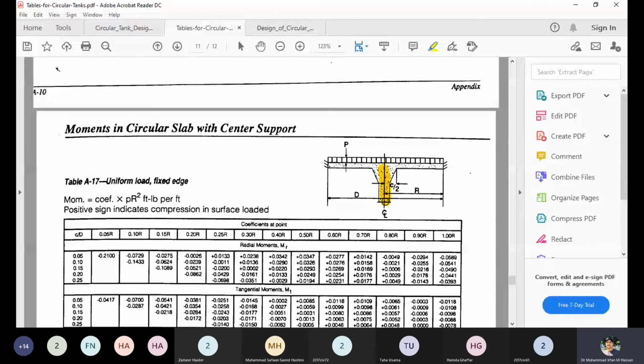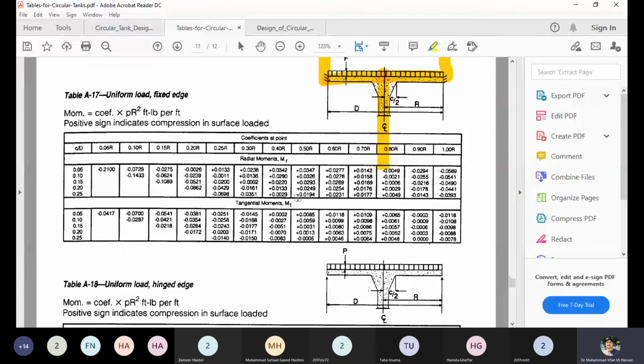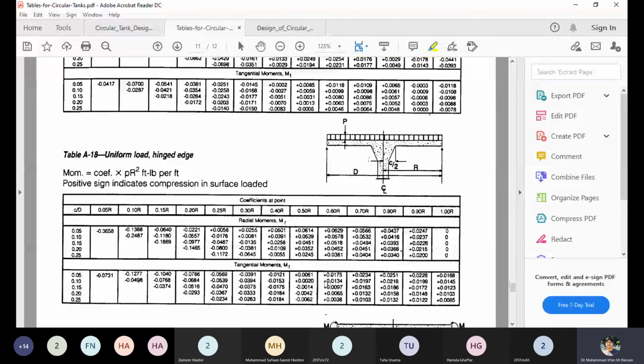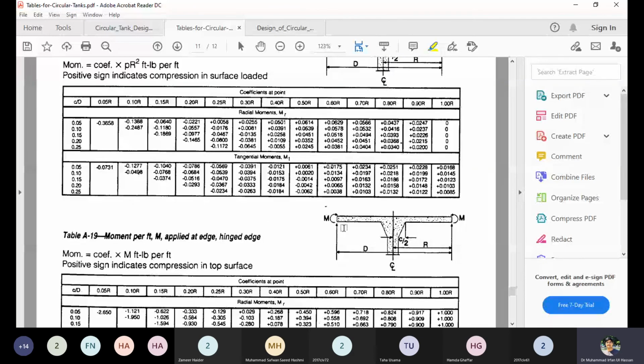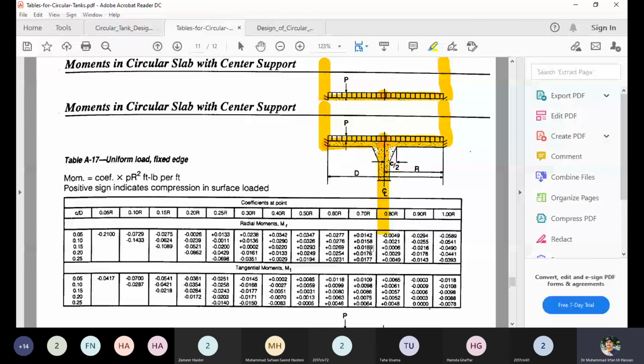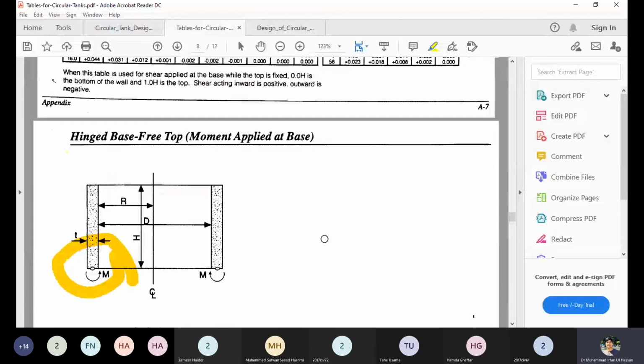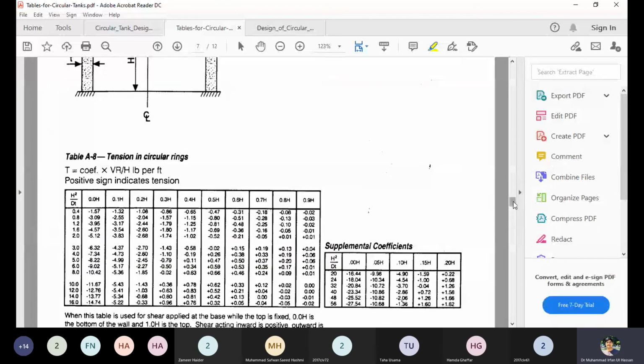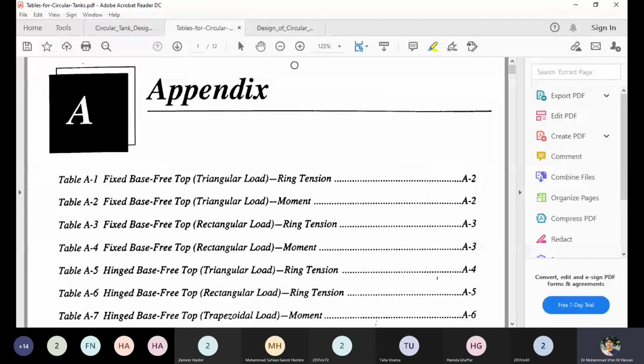Similarly, sometimes the tank is supported in the middle, and this kind of tank is formed. So these tables are also telling us the values for that. These are actually very comprehensive tables, although they are in the engineering system of units, not available in the other system of units, but you can follow these in other units for this design, and these coefficients can be followed for the design of the tank.